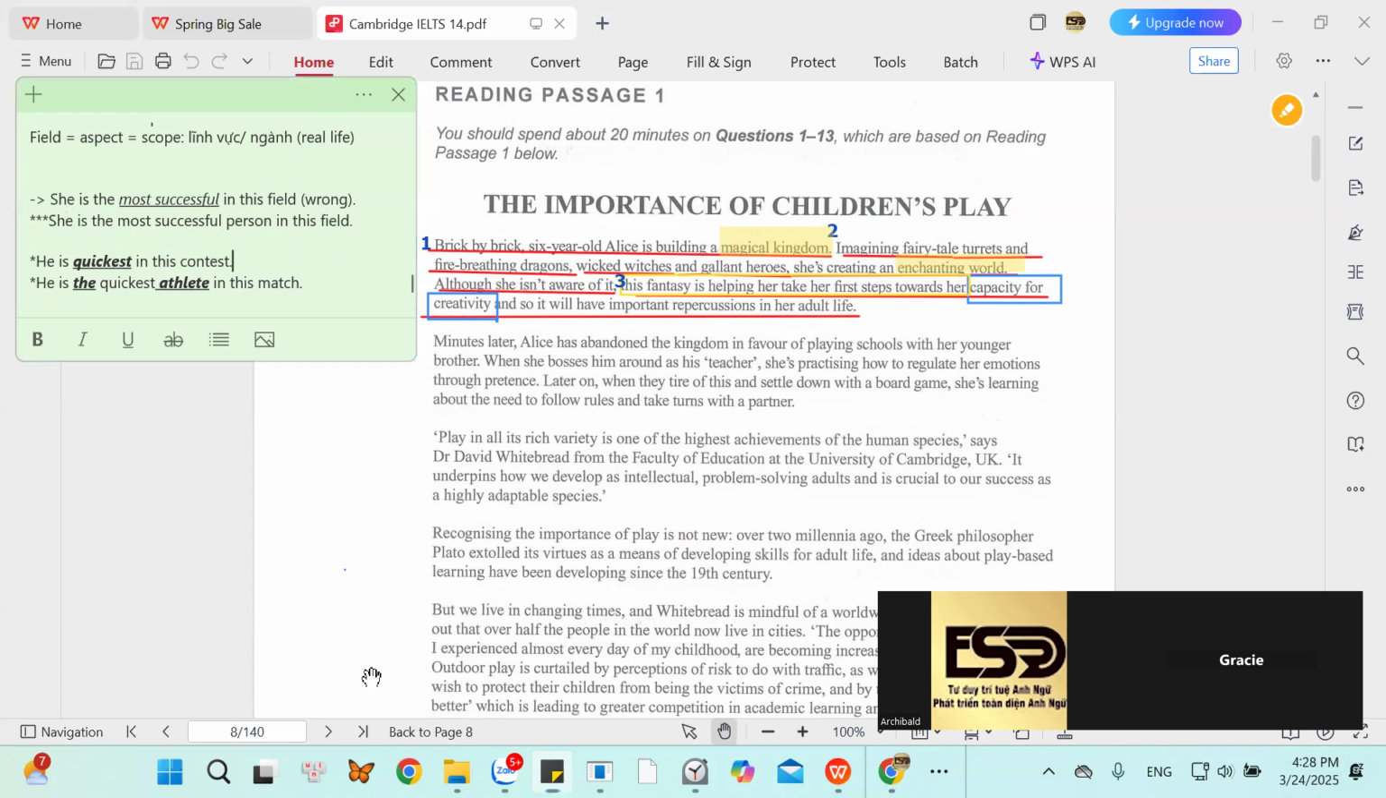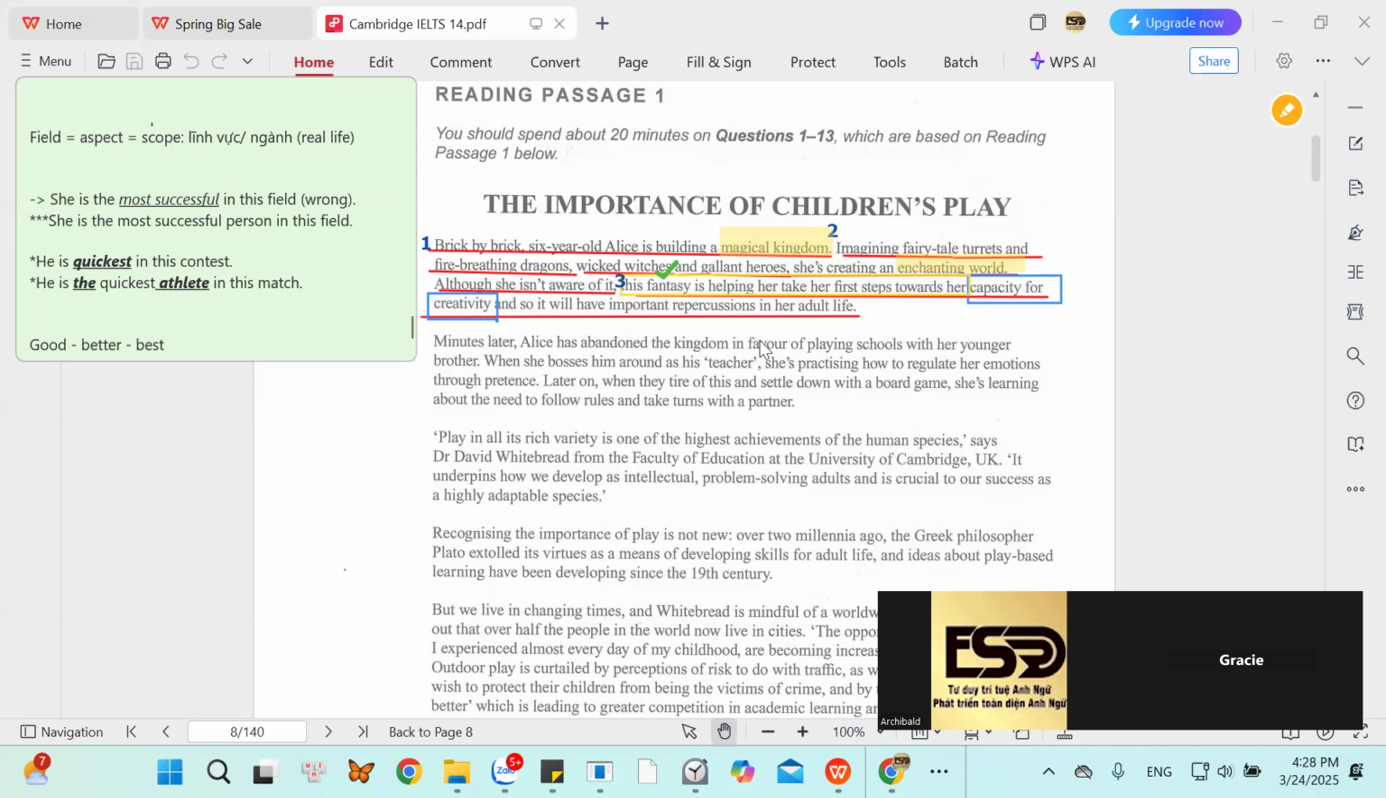Okay, so here, please look at this sentence. This fantasy is helping her to take her first steps towards her capacity for creativity. What do they mean, Tracy? This fantasy is helping her take her first steps. Show me the keywords in this sentence. Let's go. The first keywords, please. Fantasy, the first keyword.